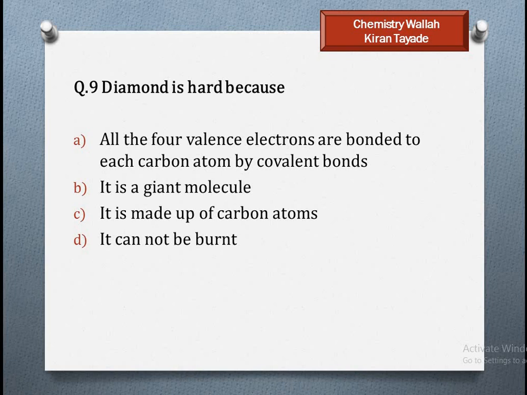All are correct statements, but the reason diamond is hard is only A. The hardness in diamond is due to the bonding, and that bonding is formed because the 4 valence electrons of each carbon are bonded with other carbon atoms in the diamond. So option A is correct.